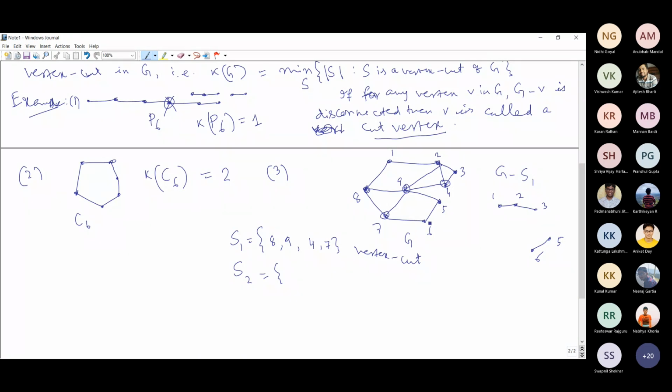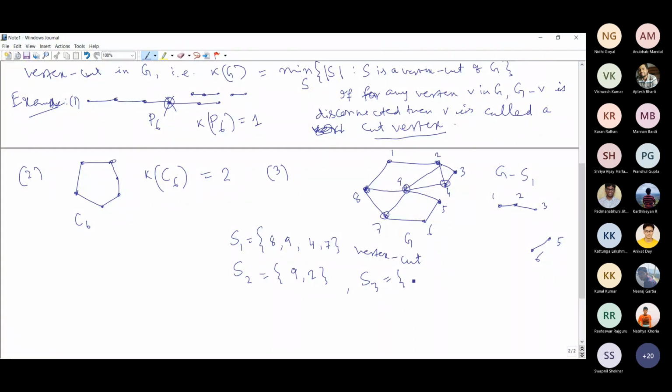Tell me. If I remove 9 and 2. Yes, 9 and 2, if you remove, then also it is disconnected. Yes, so that is S3, another one that is also a vertex cut. What happens? Tell me.